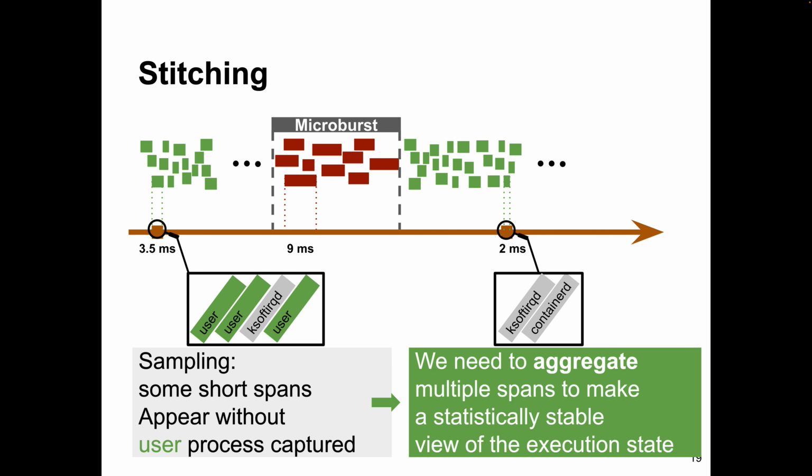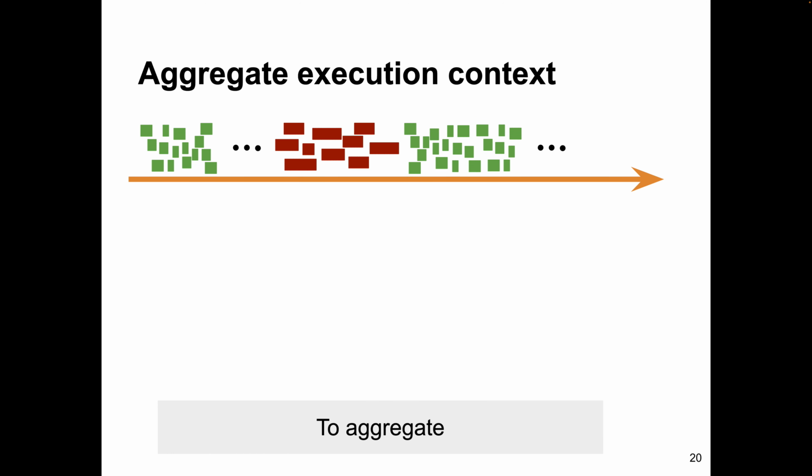We need to aggregate multiple spans to make a statistically stable view of the execution state. This is how we do the aggregation.